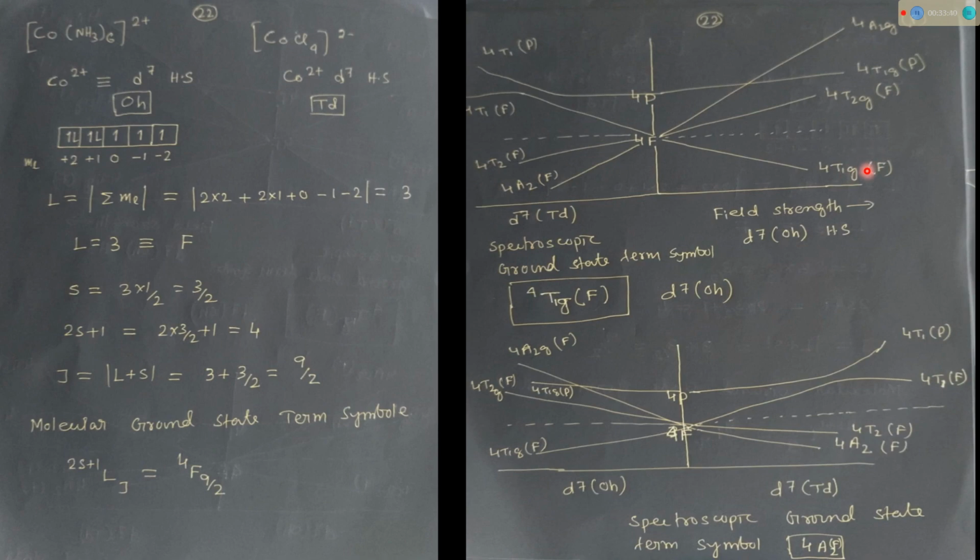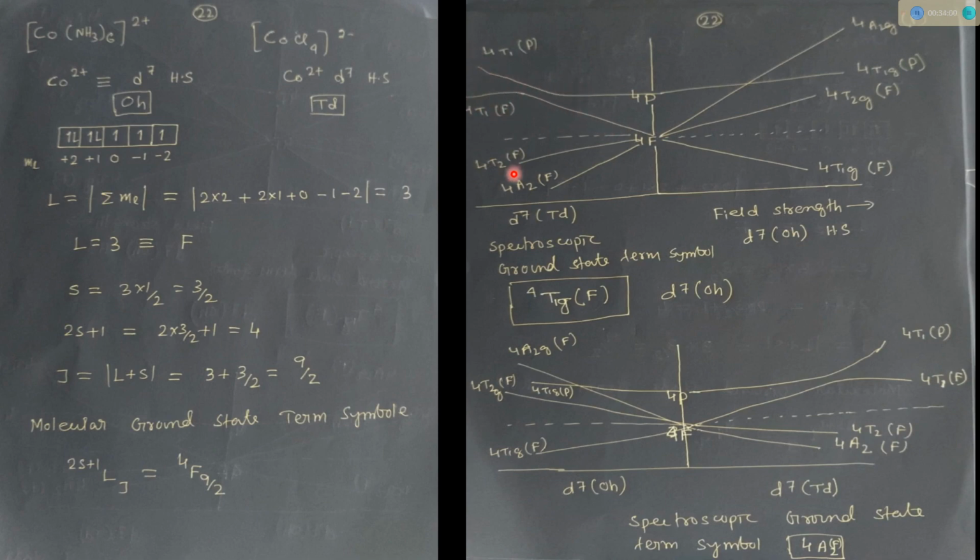So F should be mentioned there because in this case 4T1g term is two. One comes from P term, one comes from F term. So just if we draw like that, that's opposite like that. In this case, some interaction will happen, so it will tilt like that.